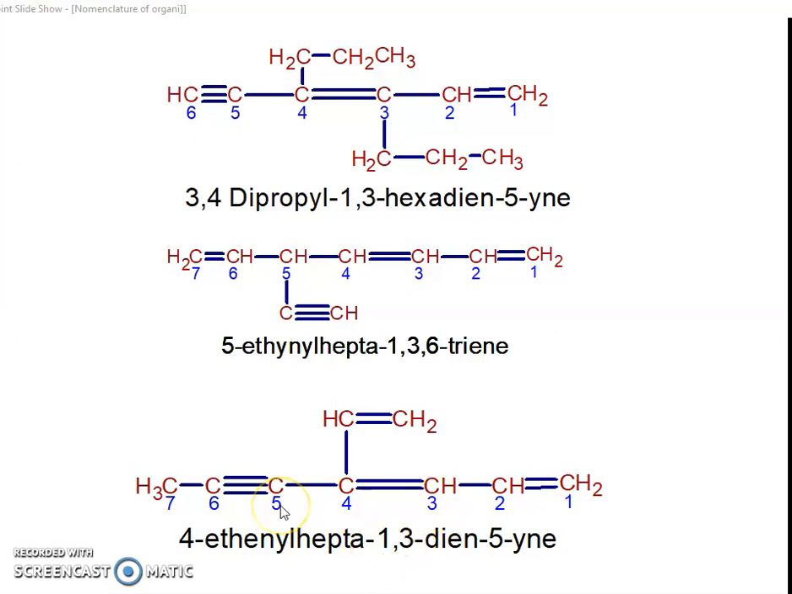If any student starts the numbering from this side: 1, 2, 3, 4, 5, 6, 7, it is not correct numbering, because I already told you that numbering starts from the alkene preferably, and then next the alkyne. Therefore, numbering starts from these carbons, which is the correct numbering. Okay, so this is correct.